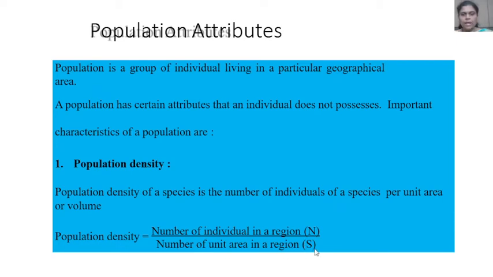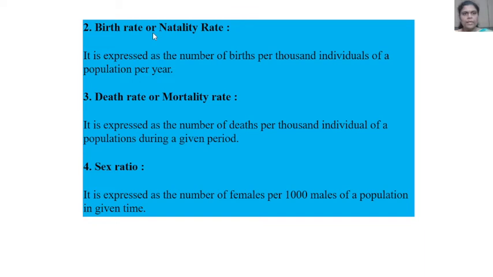Birth rate or natality rate. It is expressed as the number of births per thousand individuals of the population per year. Then next, death rate or mortality rate. It is expressed as the number of deaths per thousand individuals of the population during a given period. Then sex ratio. It is expressed as the number of females per 1000 males of a population in a given time.